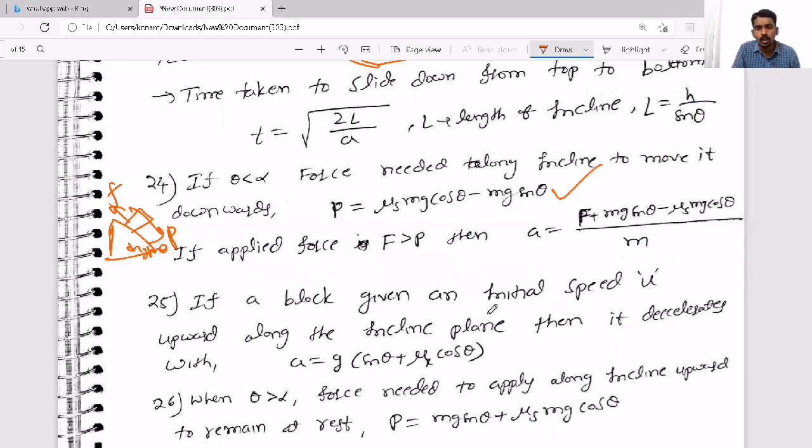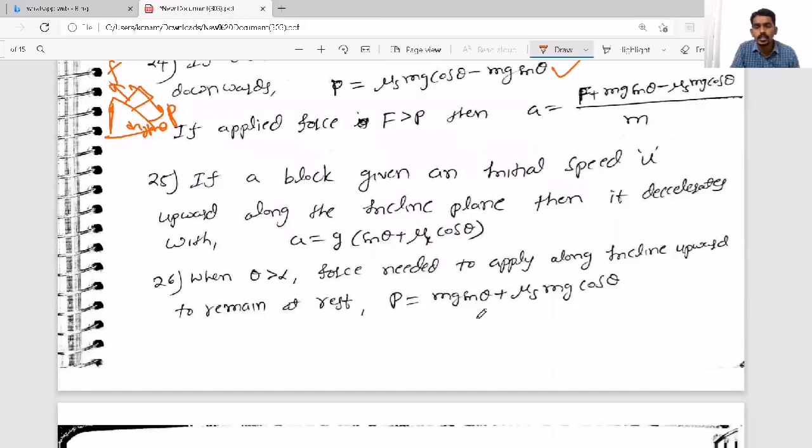Now, if a block is given an additional initial speed u upward, now the question is different. See here, suppose there is an inclined plane. Now at the bottom you have given some velocity u, on a rough inclined plane, so that it moves upward along the inclined plane, then it decelerates.